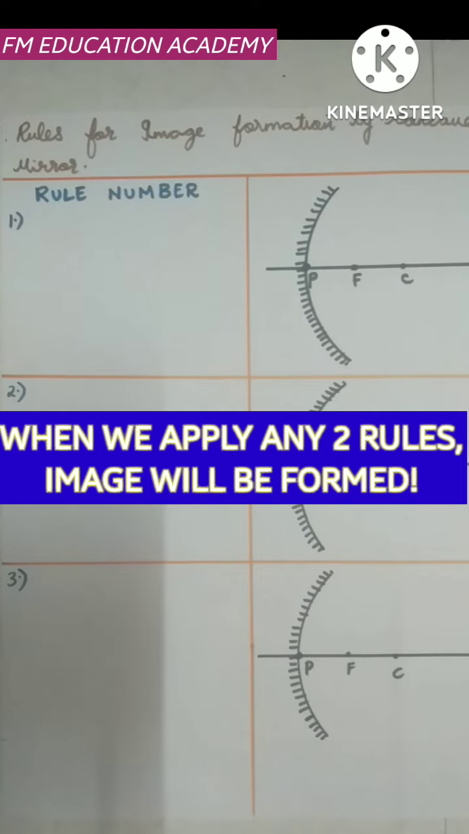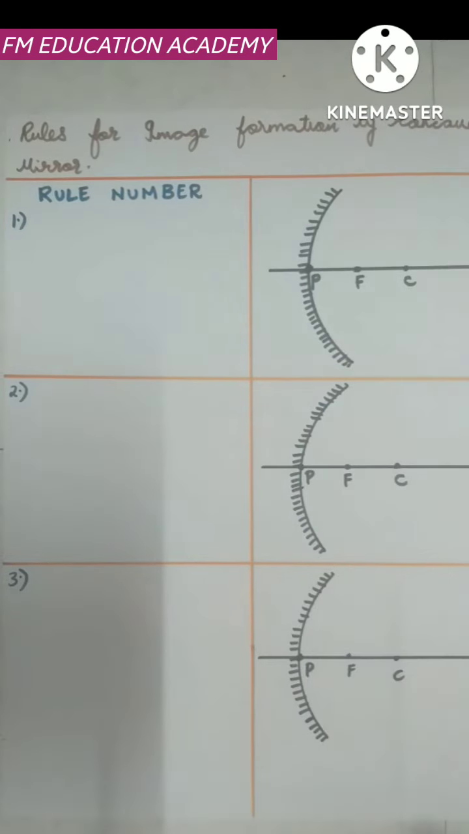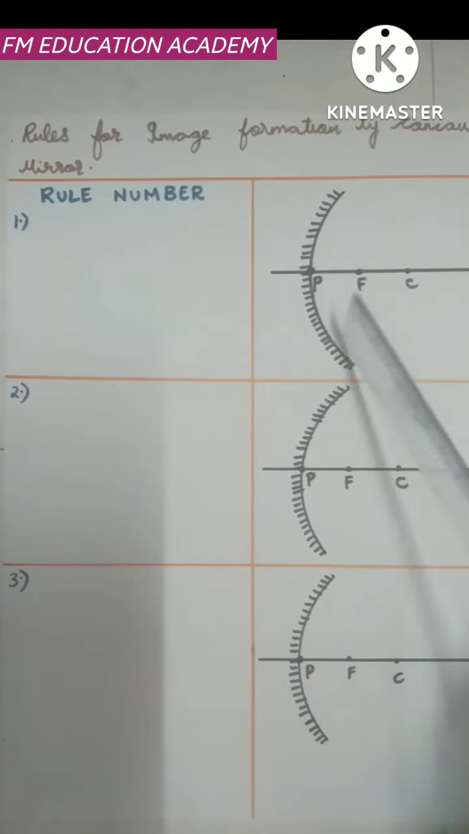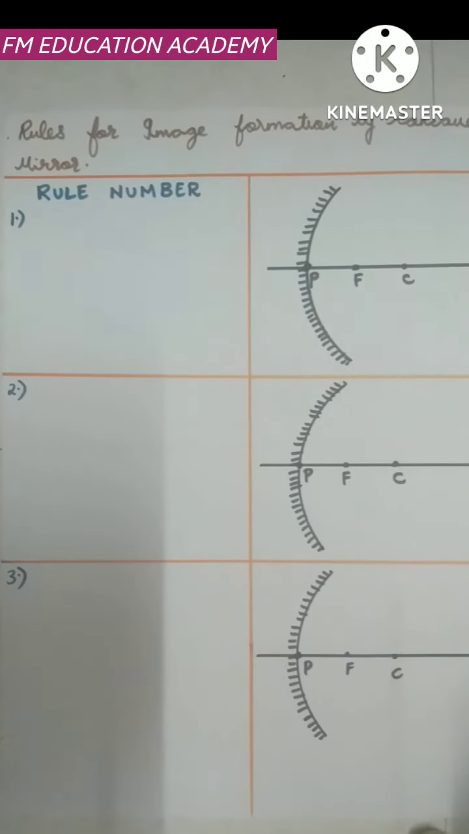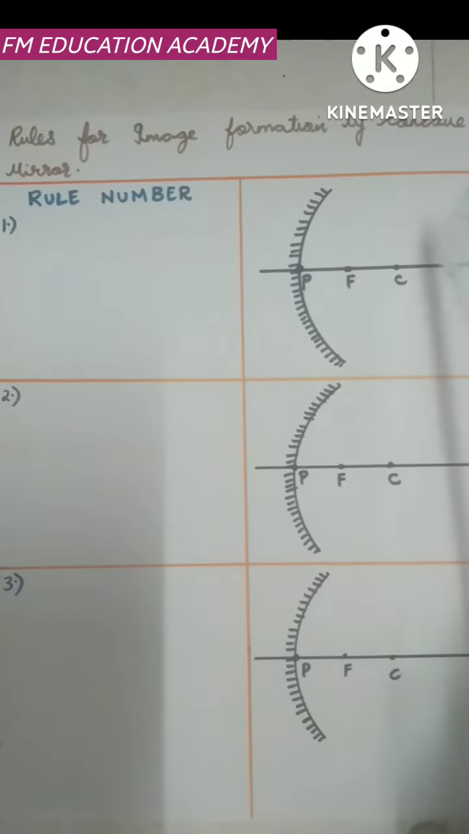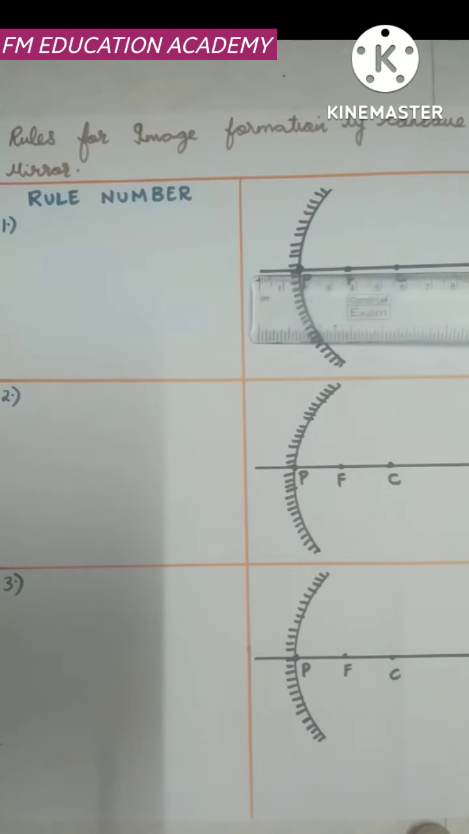So let's start. Before starting the rules, let us revise the terms. This point is known as pole of the mirror. This is our focus of the concave mirror. This is center of curvature of the concave mirror. Always focus lies between pole and center of curvature. Now the light rays will get reflected at this part, and this is known as principal axis.